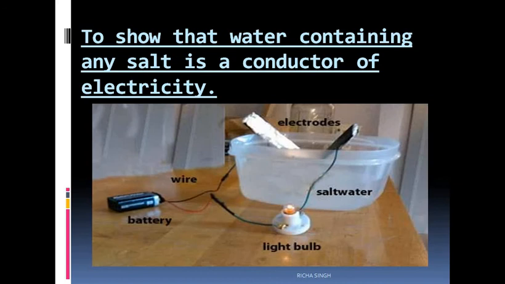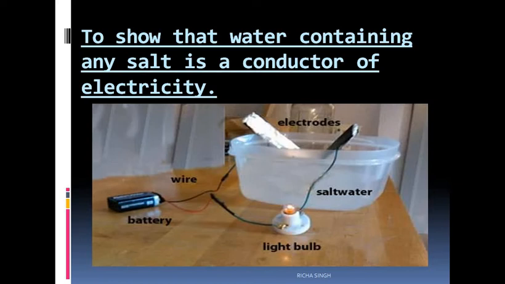Now, to show that water containing any salt is a conductor of electricity, here what has been done? In water the salt has been added, and again there are two electrodes. They are generally made up of graphite, and a wire is there. There is a battery and a bulb. You can see the bulb is glowing. Why is the bulb glowing, and why was it not glowing in case of distilled water?